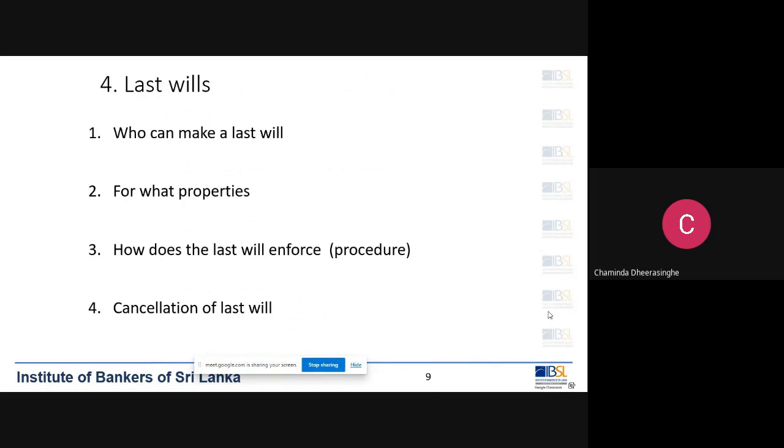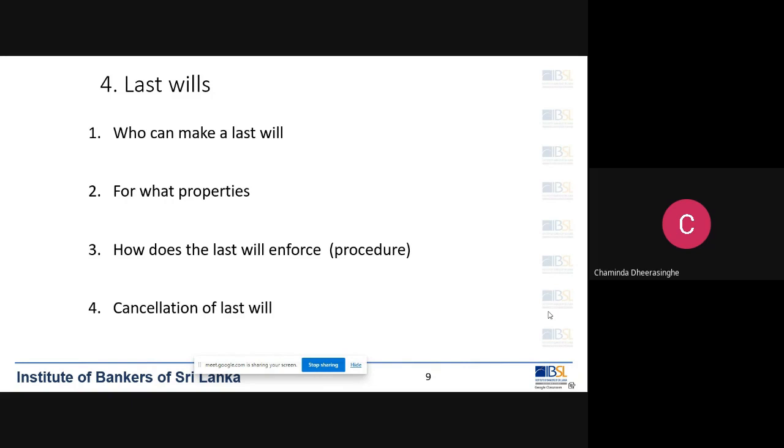Last will is another important thing that you have to remember. A person can write a last will during his lifetime. He can make a last will in writing. It can be prepared before a lawyer or notary, before two witnesses, or he can write a last will in front of 5 witnesses.